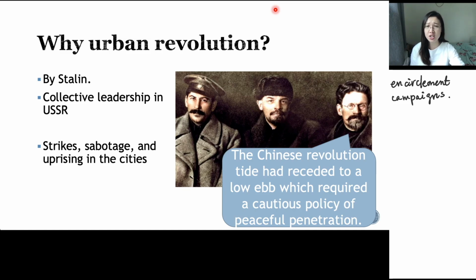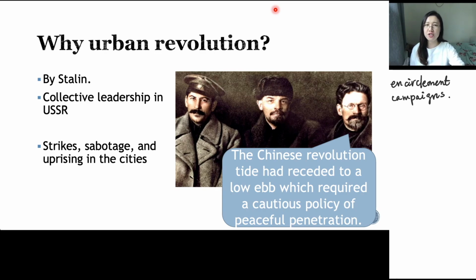So as a conclusion, the decision made by Stalin to start an urban revolution was not out of a justified evaluation of Chinese conditions, but out of his fear of competition with Trotsky, right? He just tried to win over Trotsky's ideas to show people that he is the person in charge. The purpose of his opposition was to oppose Trotsky, not to bring the CCP, bring China to a brighter future.